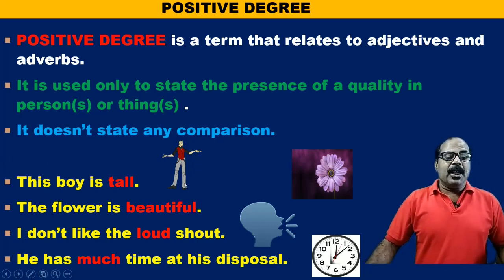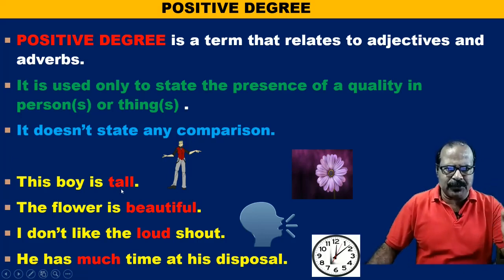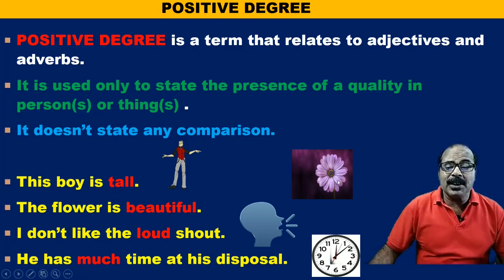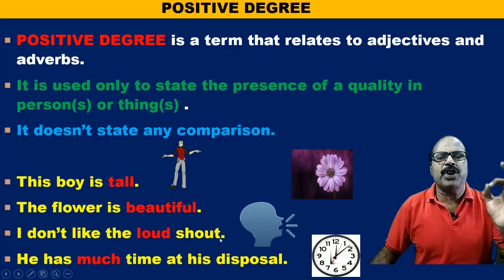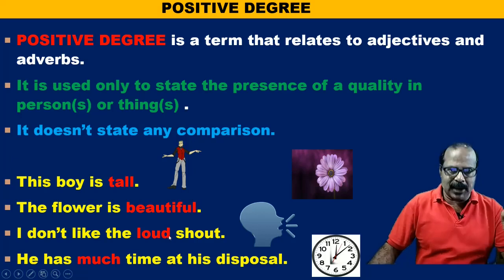If I say the boy is tall, here tall is in positive degree, the base form of the adjective. The flower is beautiful, and here beautiful is the base form of the adjective. I don't like loud shout. Loud is the adjective, and it only states the quality of the shout.